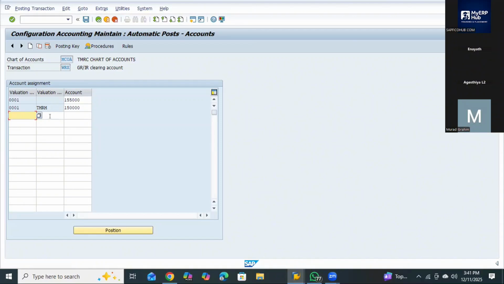Now what's your issue? Now it's allowing after giving this valuation class. Before, it did not allow. How will it allow? If you are giving two blanks with different GL accounts, what is SAP supposed to understand? Okay, sir. Save it.